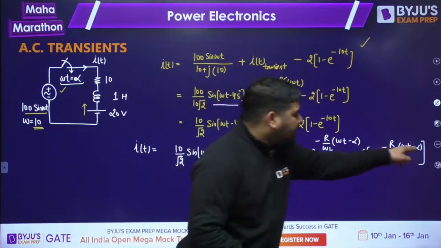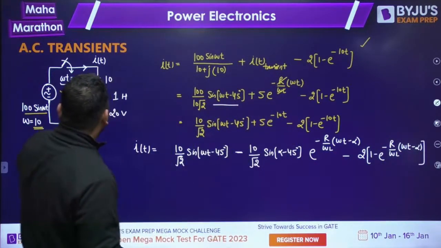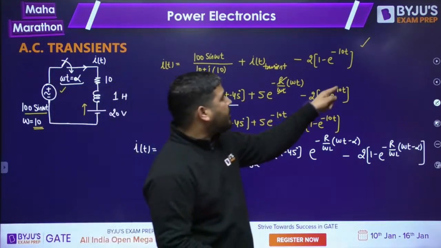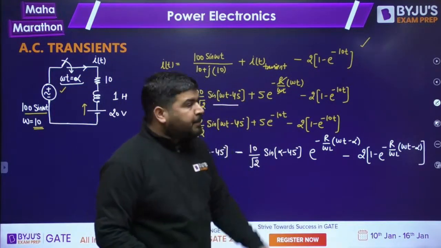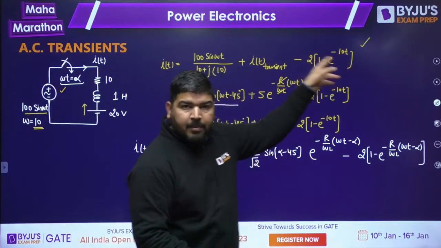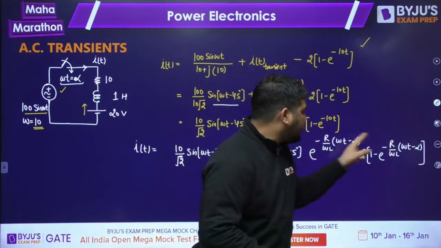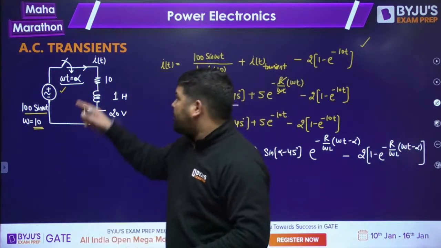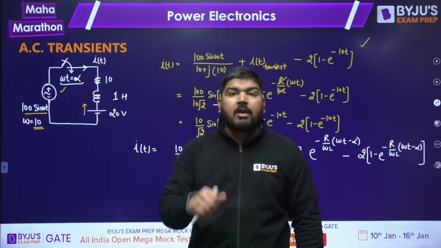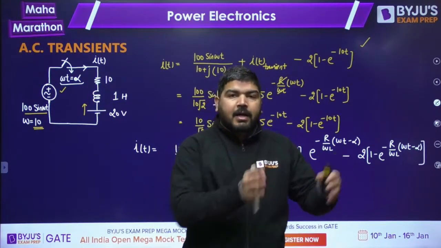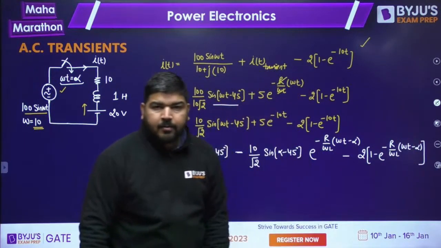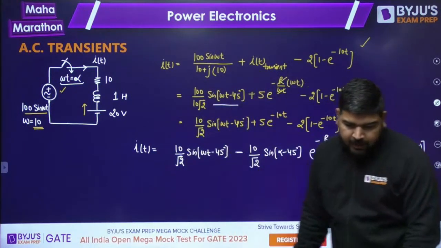Why have I taken omega t minus alpha here also? Because the switch is closing at omega t equal to alpha, so this current will not start at omega t equal to 0. In the previous case, if you close the switch at omega t equal to 0, then the upper one is correct. You can put alpha equal to 0 in this expression. But now you are closing the switch at omega t equal to alpha, which means you have delayed the current. So this current will be delayed and this current will also be delayed. I hope it is clear to everyone.